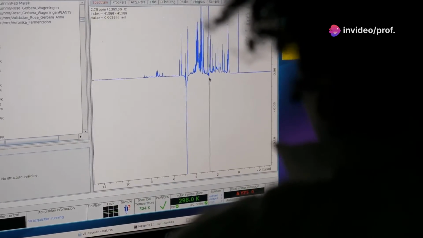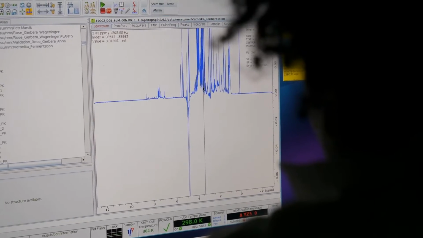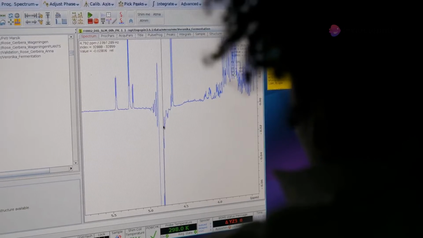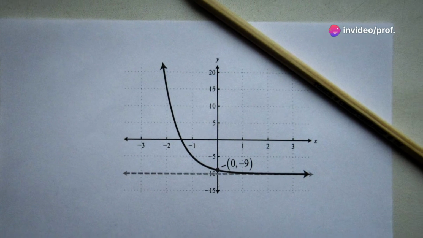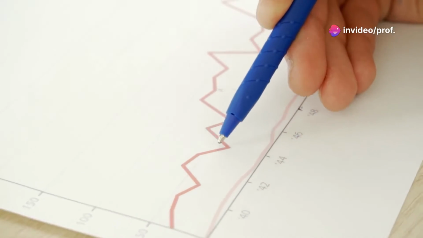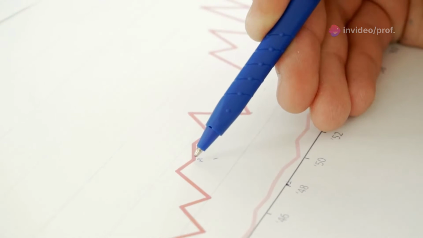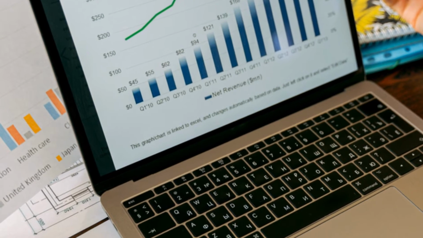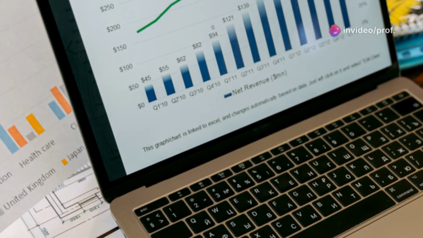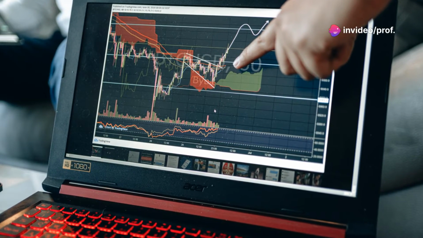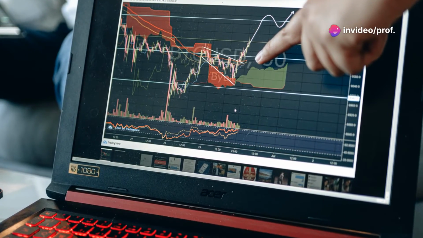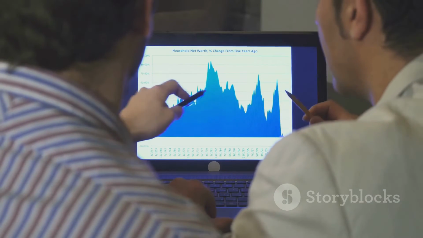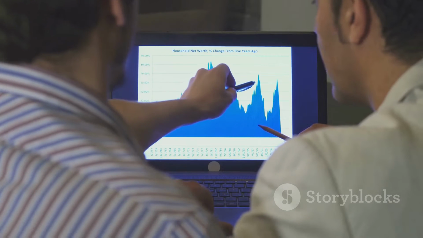Once we have our data, visualization is crucial. Visualizing data helps us to see patterns and relationships that might not be obvious from raw data alone. By plotting the data points on a graph, we can visually inspect the relationship between the variables. This step is essential for understanding the nature of the data. In our example, we'd plot study hours on the x-axis and exam scores on the y-axis. This helps us to see if there is a trend or pattern in the data. This visual representation provides valuable insights. It allows us to see if there is a linear relationship between study hours and exam scores.